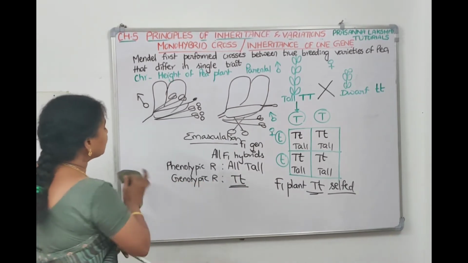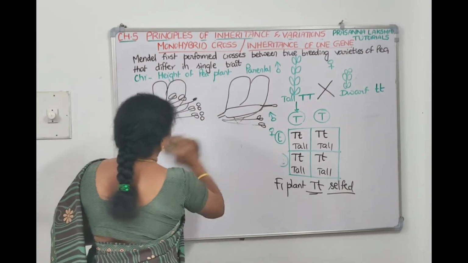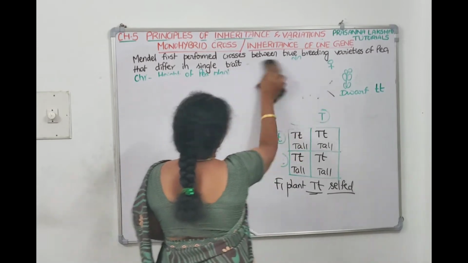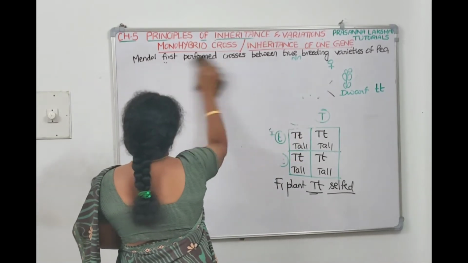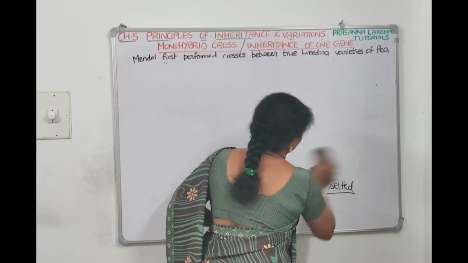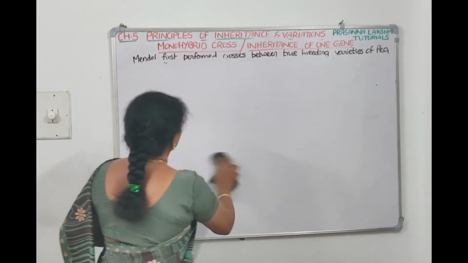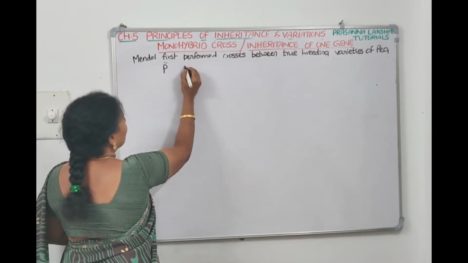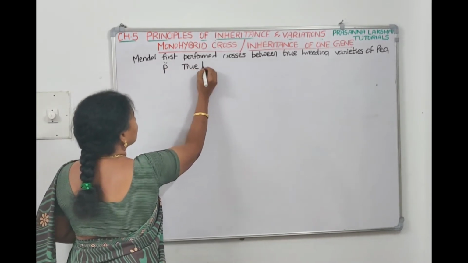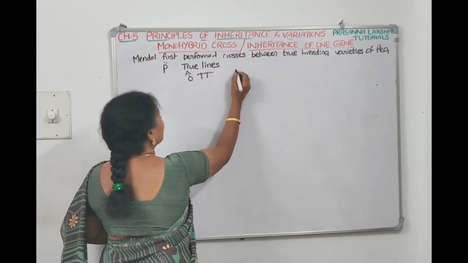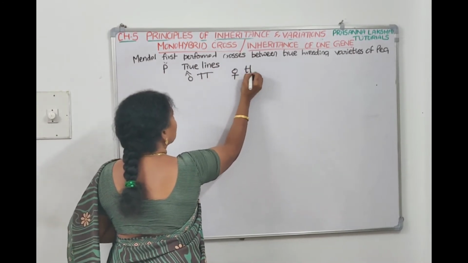Now when we self the F1 plants, what do we get? We will see that. The parental generation are true lines, pure lines. One parent is capital T and the other parent is small t.